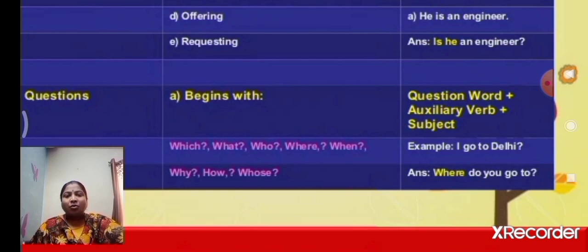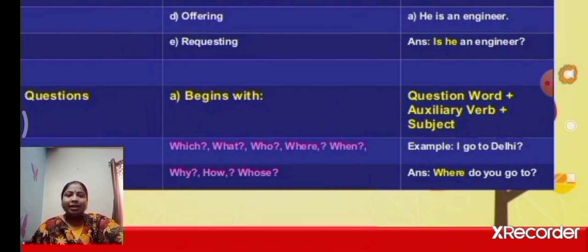Example, I go to Delhi. How do we frame the question? How can we write the question word? Please observe the sentence. Children, please observe the example sentence. I go to Delhi.